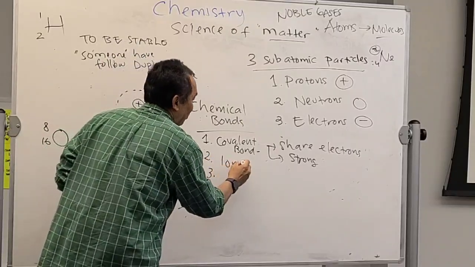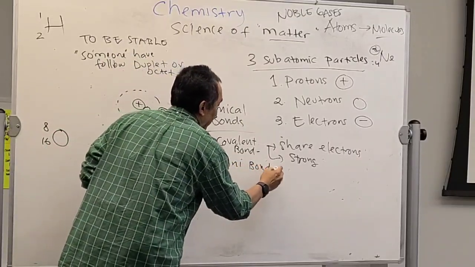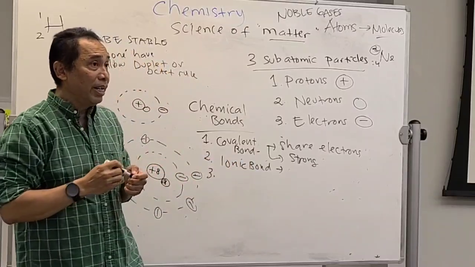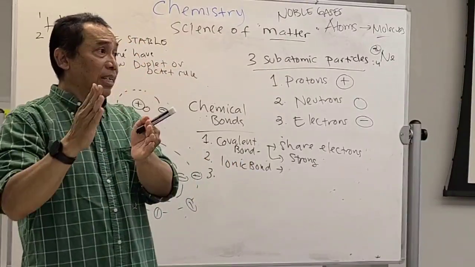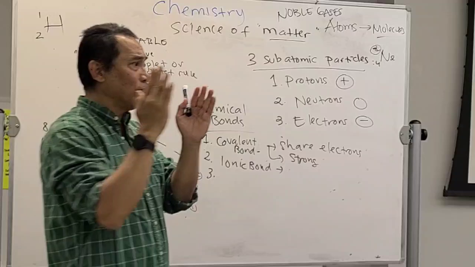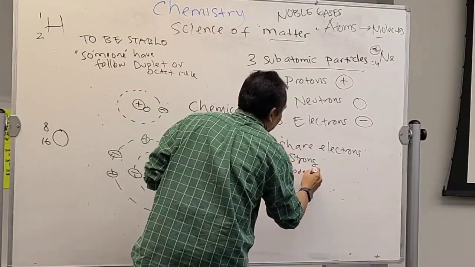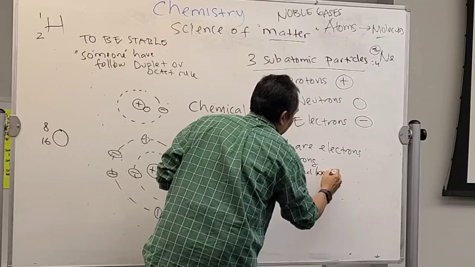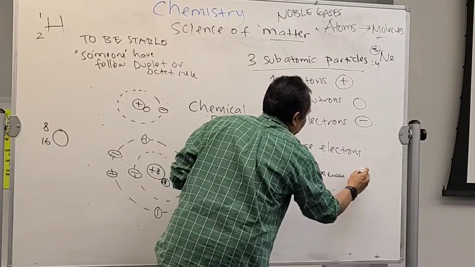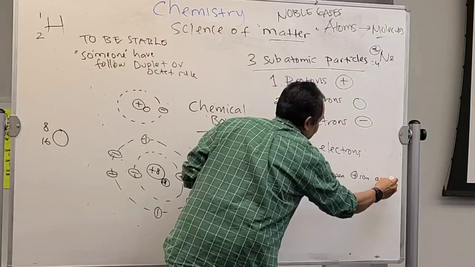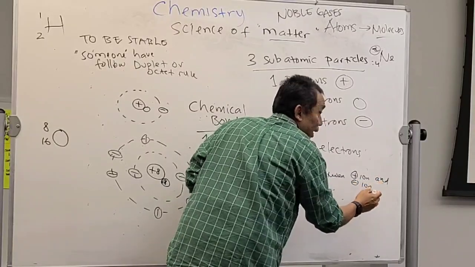The second one is called the ionic bond. We're going to learn this one later, okay? Ionic bond is bonding between ions that have positive and negative charge. The positive ion is called the cation, and the negative ion is called the anion.